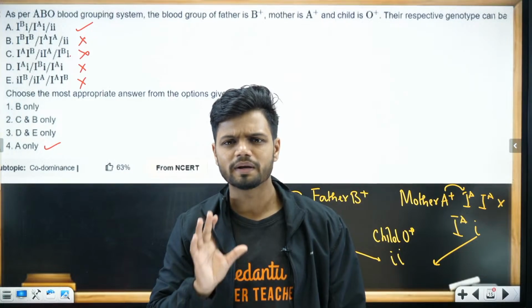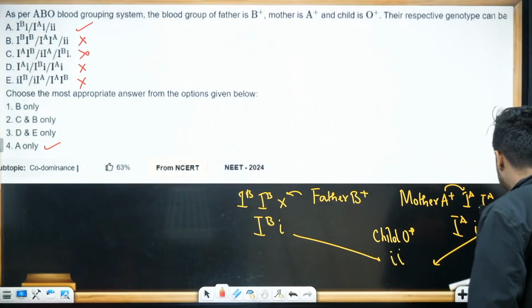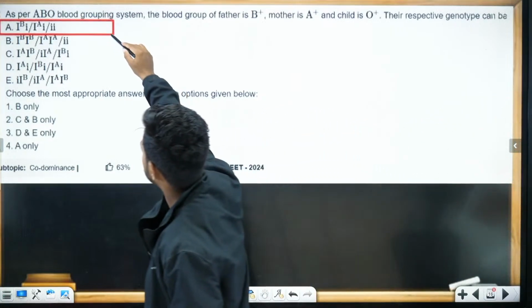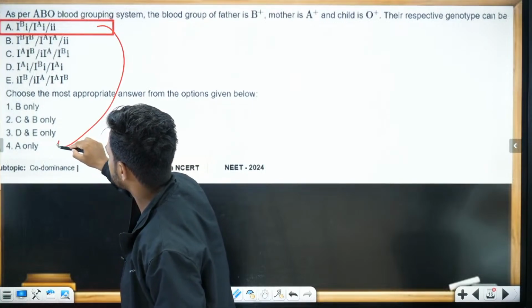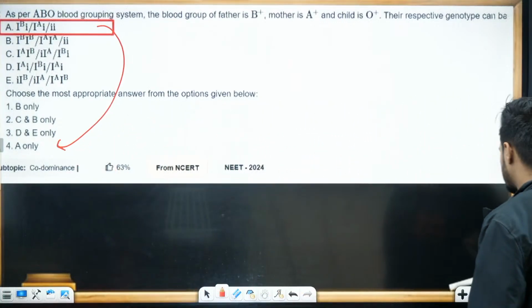Very simple question from NEET 2024. All of you are able to solve. Yes. Be confident in your answers now. So only A. It has to come here. Only A is the answer.